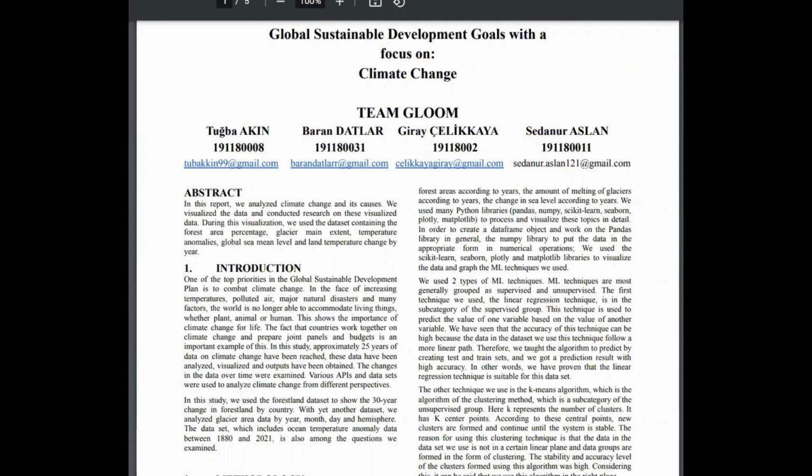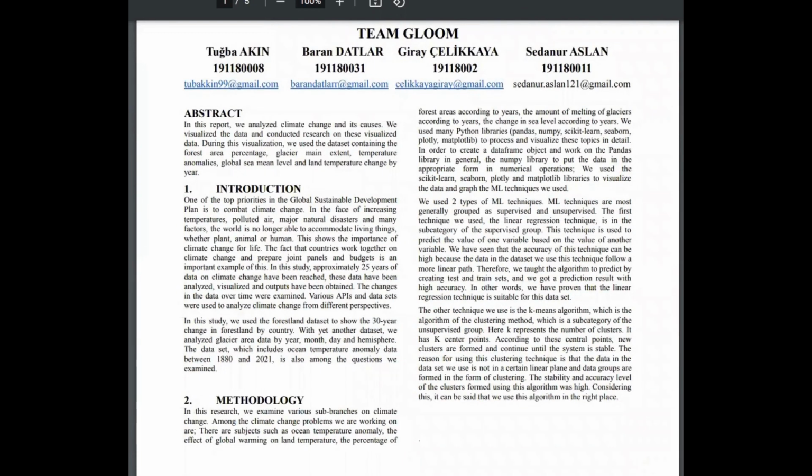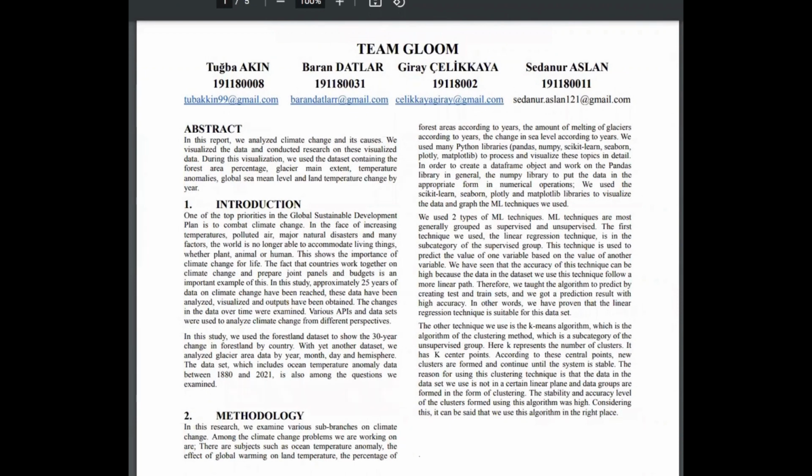If we talk about the methodologies we use, in this research we examine various sub-branches of climate change. Among the climate change problems we are working on are subjects such as ocean temperature anomaly, the effect of global warming on land temperature, the percentage of forest areas according to years, the amount of melting of glaciers according to years, and the change in sea level according to years. We use many Python libraries to process and visualize this topic in detail.